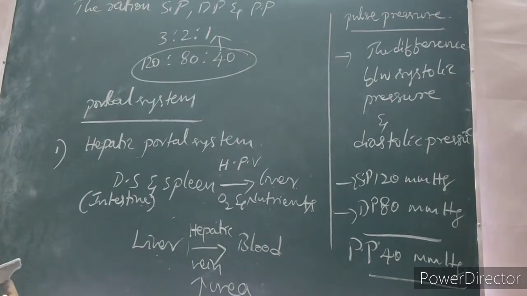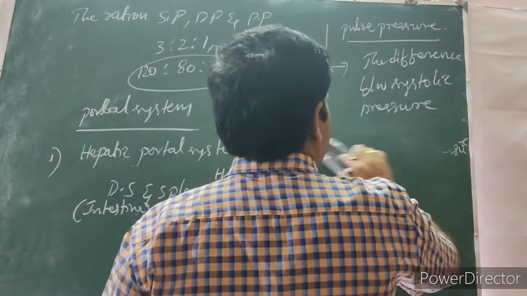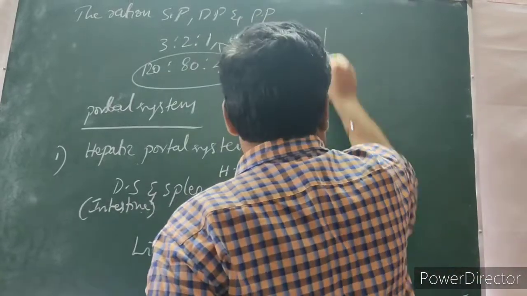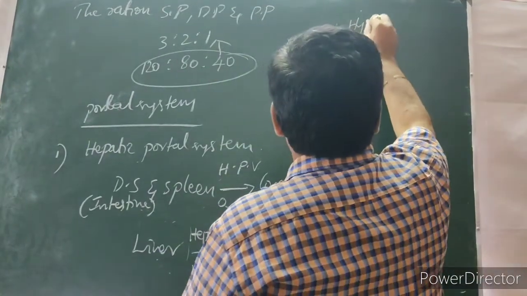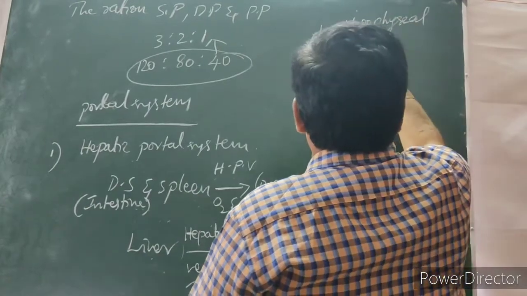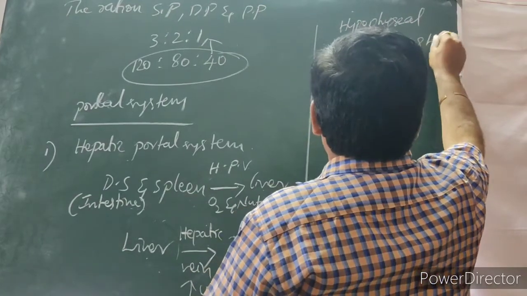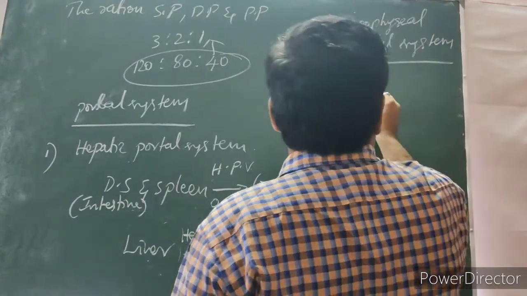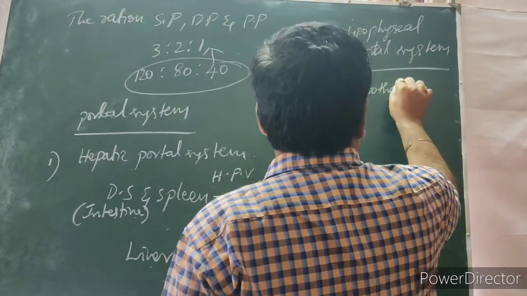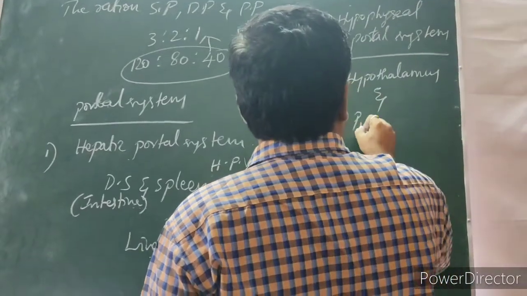The next one, hypophyseal portal system. What is the hypophyseal portal system? It is present in between the hypothalamus and pituitary gland.